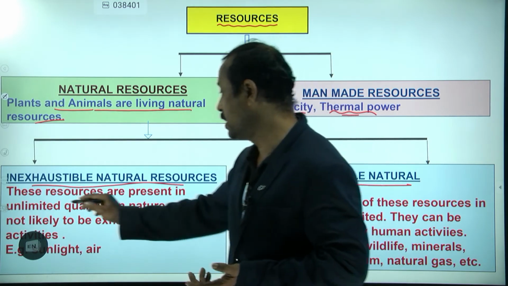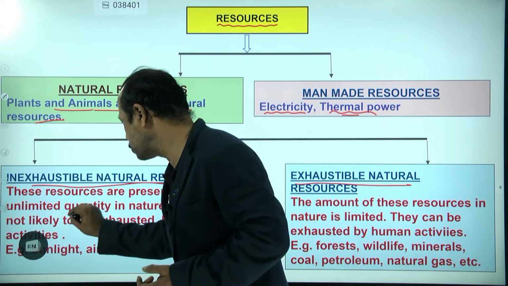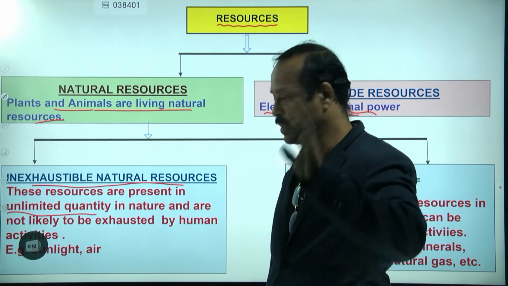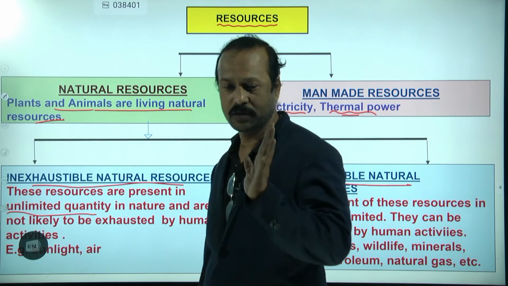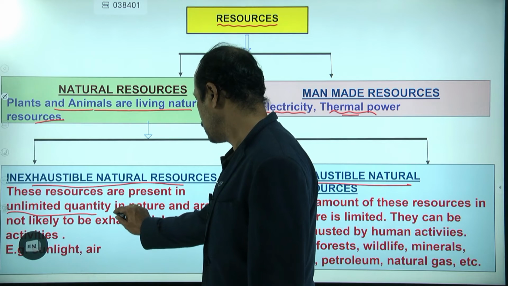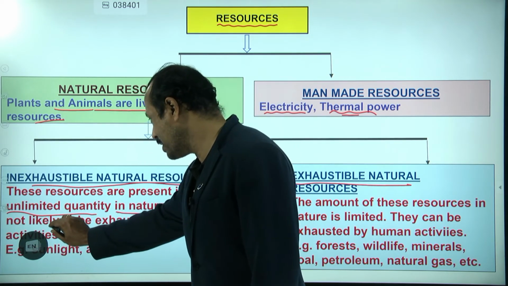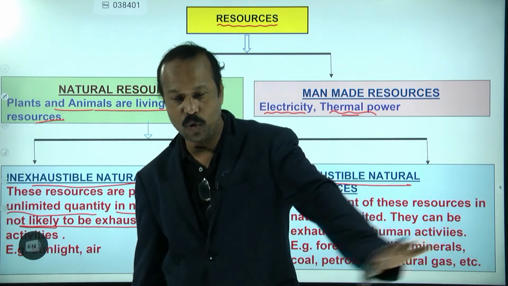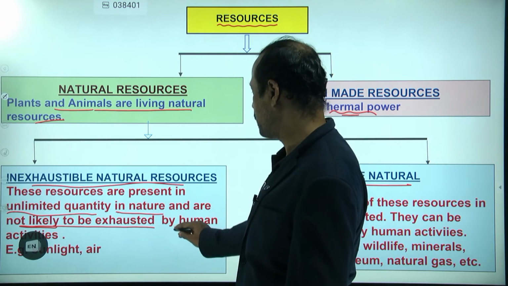What does inexhaustible mean? These resources are present in unlimited quantity. Unlimited quantity means it will not be over. Like Jio says you can make unlimited calls, however many calls you make, we don't charge. So unlimited quantity in nature, and not likely to exhaust, meaning they do not get over by human activities.